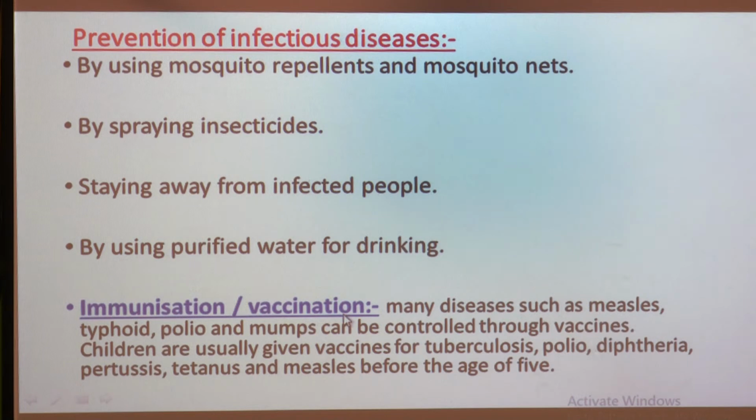So vaccination helps our body to fight against diseases, and diseases such as measles, typhoid, tetanus, polio and mumps can be controlled by vaccination. Small children like you are usually given vaccines for tuberculosis, polio, diphtheria, pertussis, tetanus and measles before the age of 5.